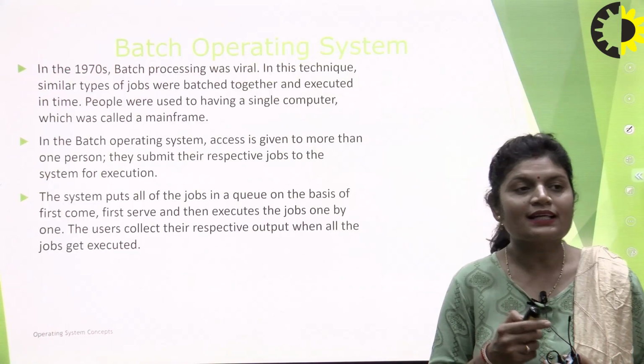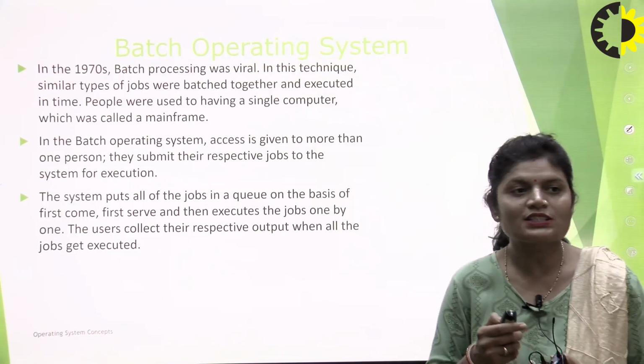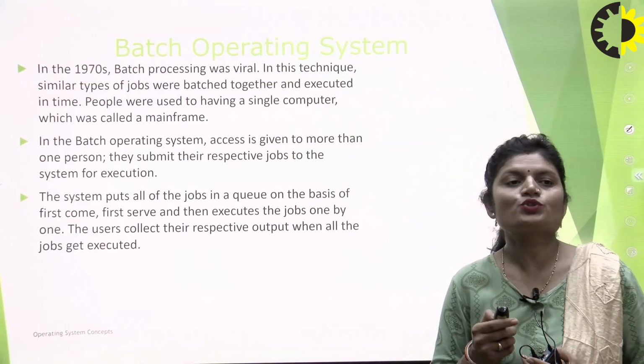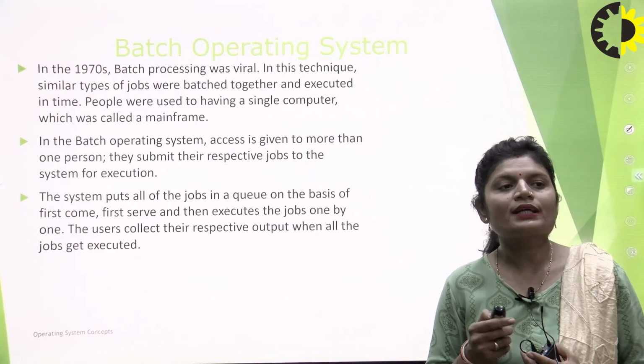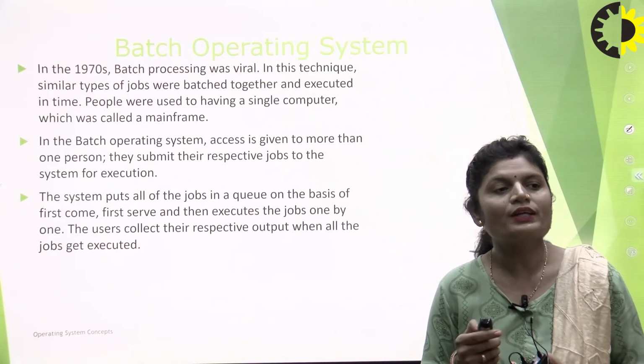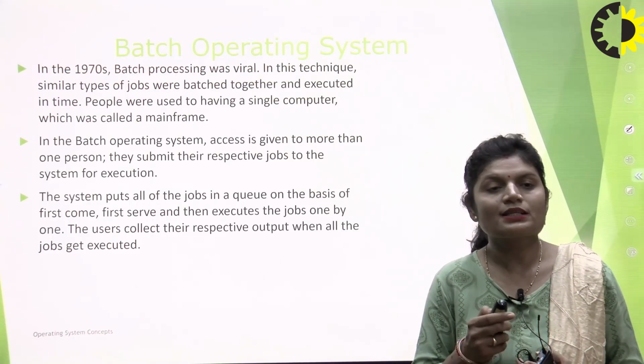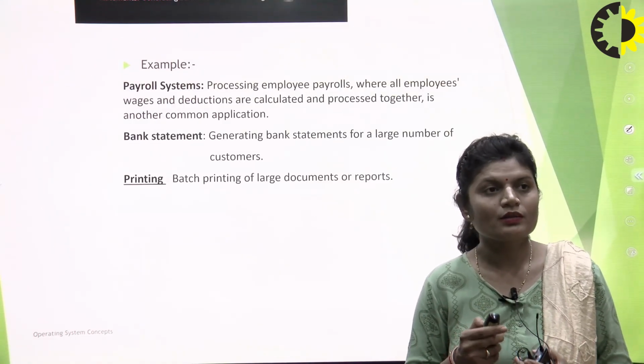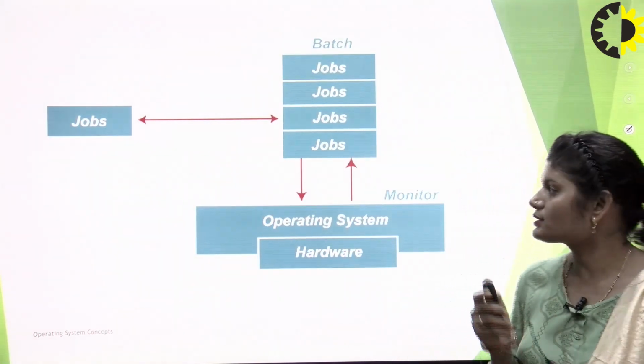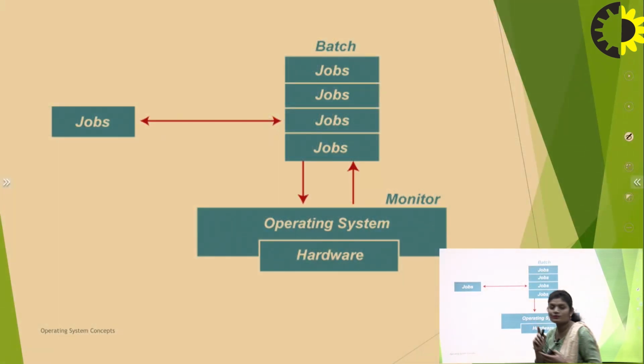So here the technique used is FCFS, which is first come first serve. Then it executes the jobs one by one. The users collect their respective output when all the jobs get executed. So we will understand this by a diagram. The diagram of batch operating system is here: all similar types of jobs make a batch of jobs, like we have 100 jobs of similar types that are processed by the operating system.